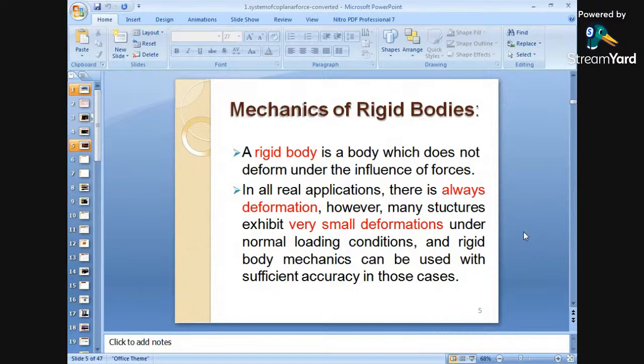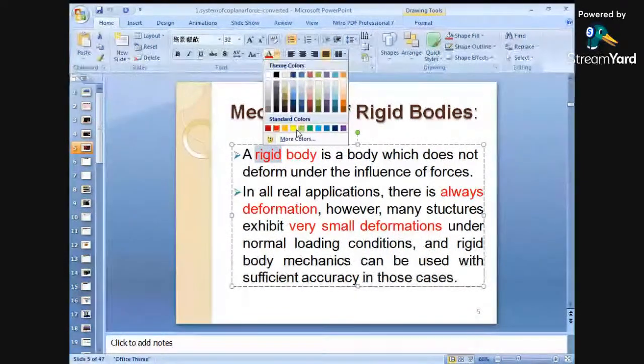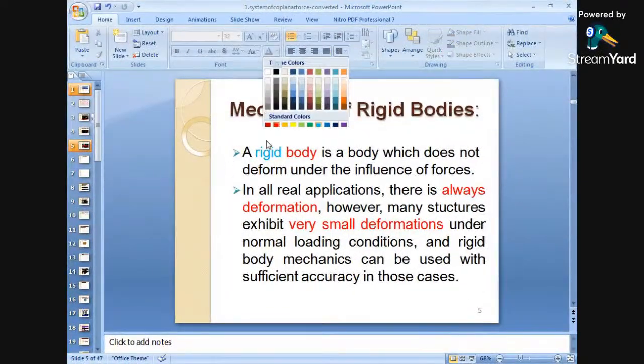Mechanics of rigid bodies deals with rigid bodies. A rigid body is a body which does not deform under the influence of forces. Again, this word rigid relates to there being no effect of the forces on a body. Okay? There is no such effect of forces on a body. So what is a rigid body? A rigid body is a body which does not deform under the influence of forces. So there is no effect of forces on the body. That is nothing but the rigid body.